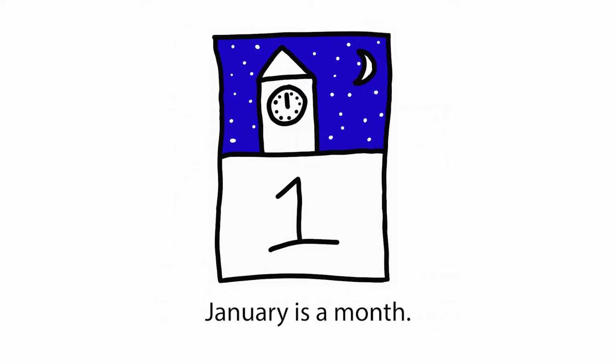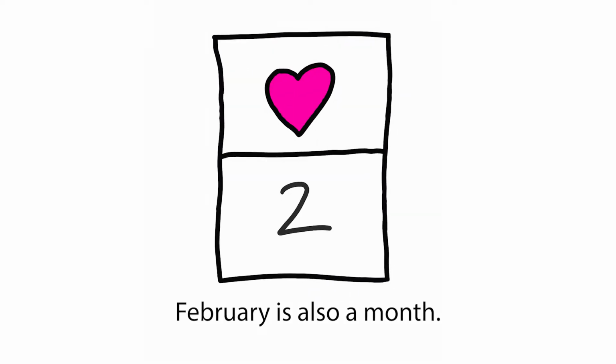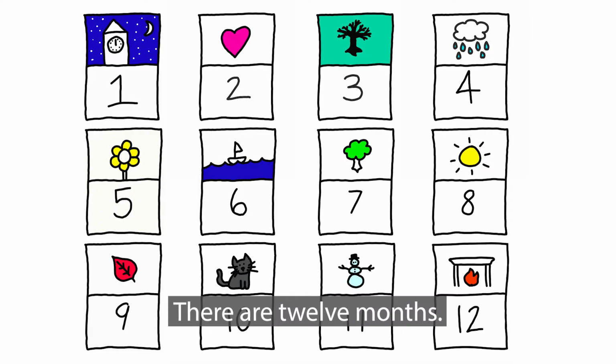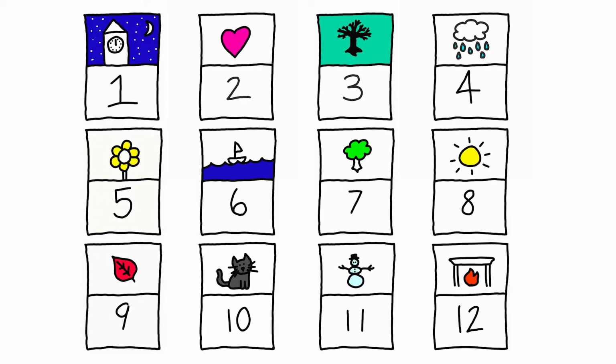January is a month. February is also a month. There are 12 months. 1, 2, 3, 4, 5, 6, 7, 8, 9, 10, 11, 12.